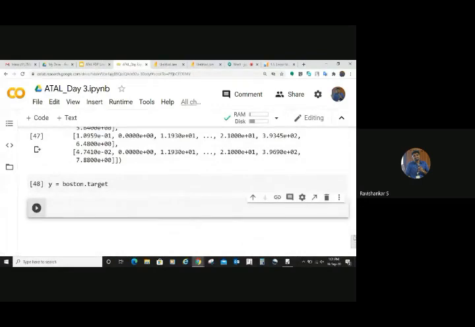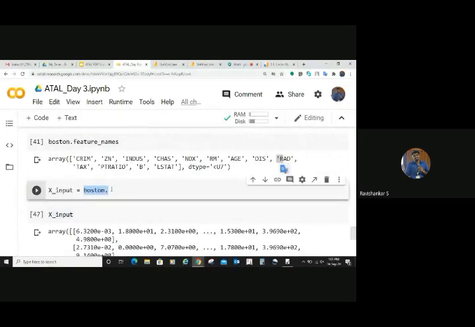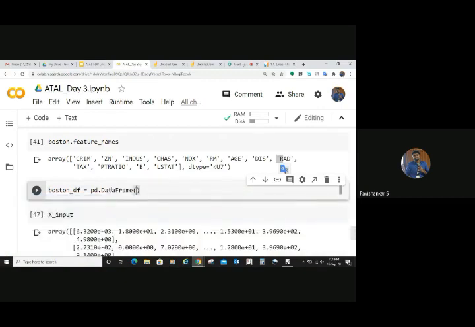So what I try to do here is I create x underscore input is equal to, I just try to create a data frame out of this, right? How will I do that? Let me put as x underscore data frame instead of input, is equal to, or we put as Boston underscore data frame. For better naming convention, I have used this. So we are converting it into a data frame. How to do that? PD dot, you have something called data frame function available there. You need to pass that data, right? What you will pass?